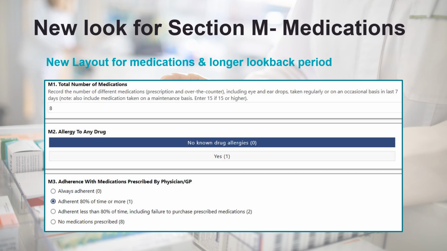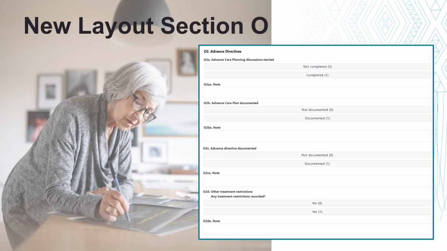If the person has taken 15 or more, then you will enter 15. These items are not in your coding manual and you will need to refer to section help if you need any assistance. There is a new layout to Section O for Advanced Directives and Advanced Care Planning.